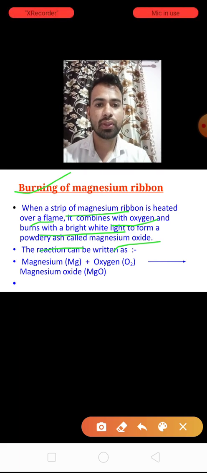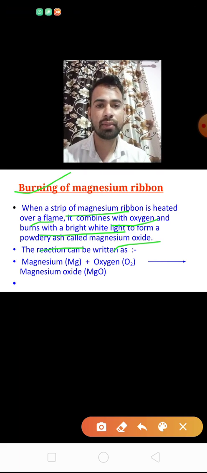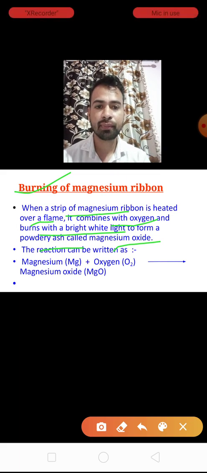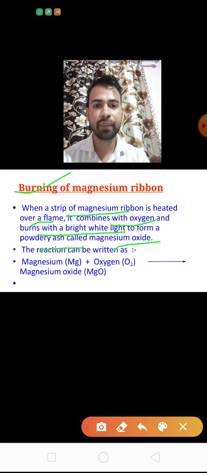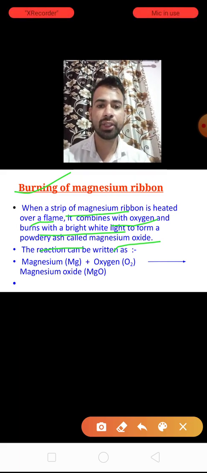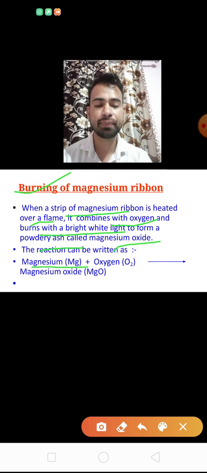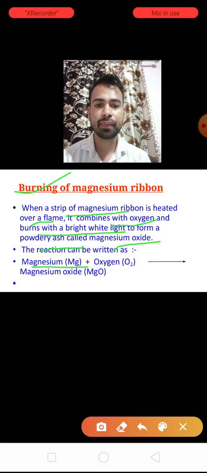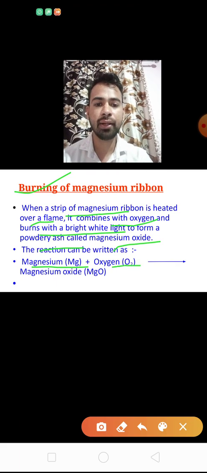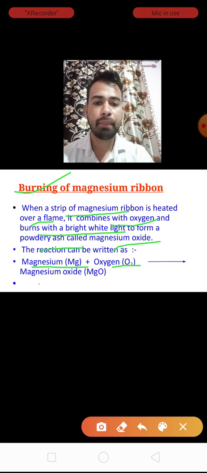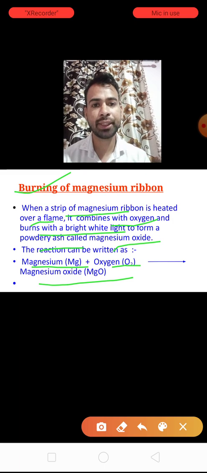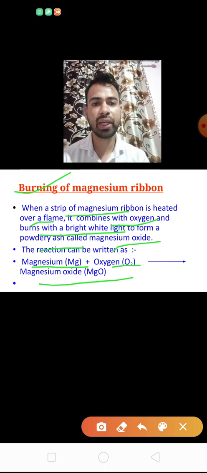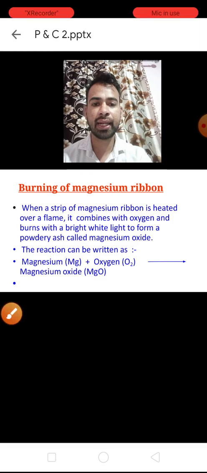See the chemical reaction: magnesium ribbon and oxygen taken from the air combine together and form magnesium oxide, that is MgO. Any problem regarding that?